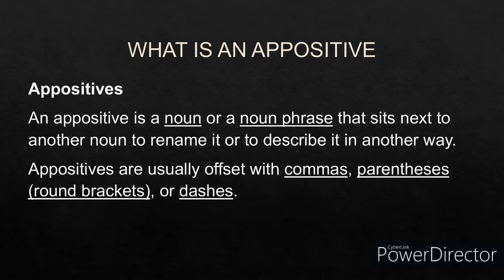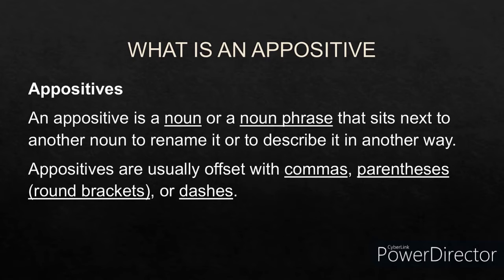Now, what do you mean by an appositive? Well, an appositive is a noun or a noun phrase that sits next to another noun and describes it. So an appositive is a noun or a noun phrase that sits next to the other noun in the sentence and describes it or renames it in another way.